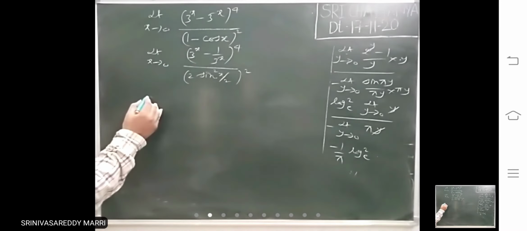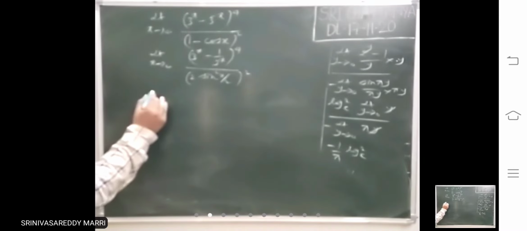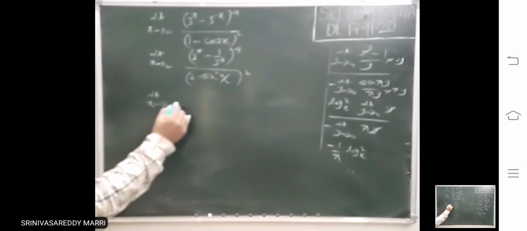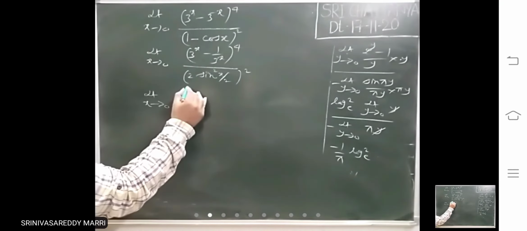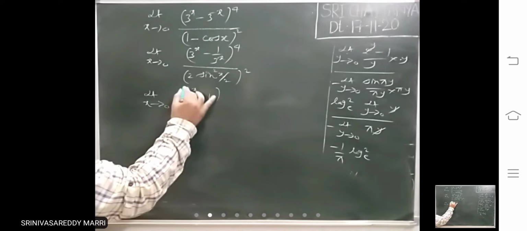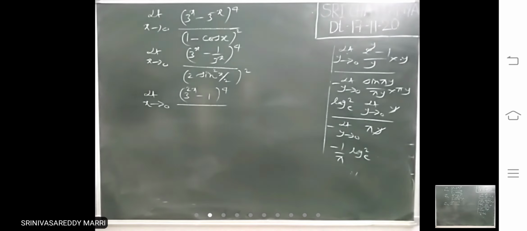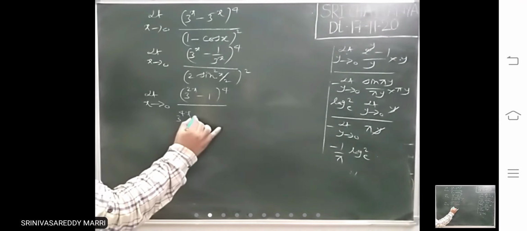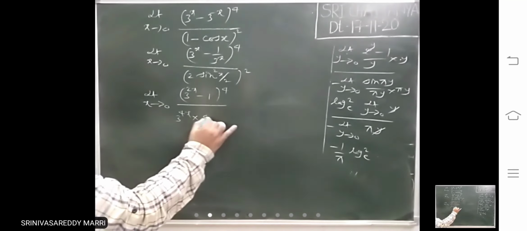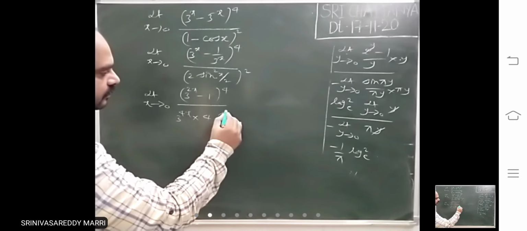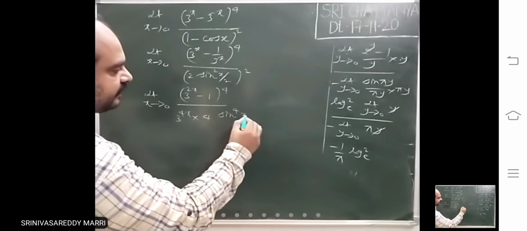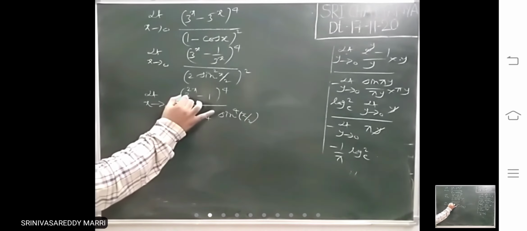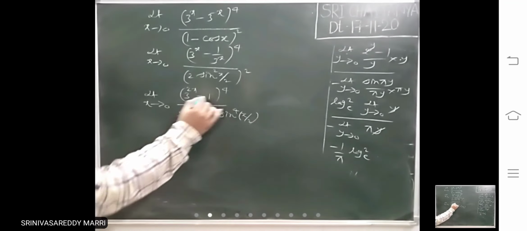Now if you take the LCM, (3^(2x) - 1)^4 divided by the denominator 3^(4x), you will get into 4 sin^4(x/2). Like this you will get. Now a^x - 1 is there.